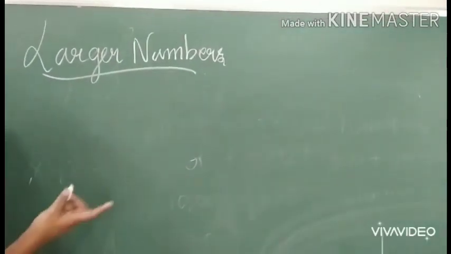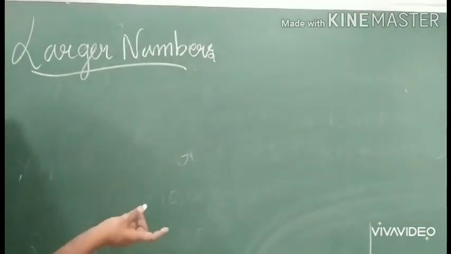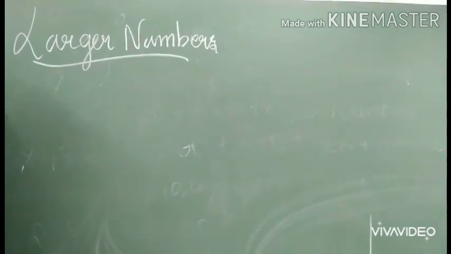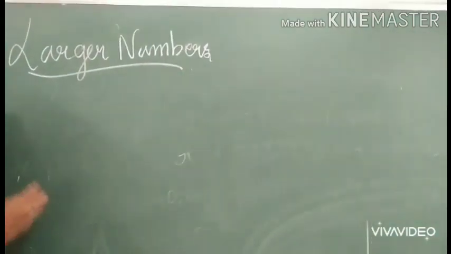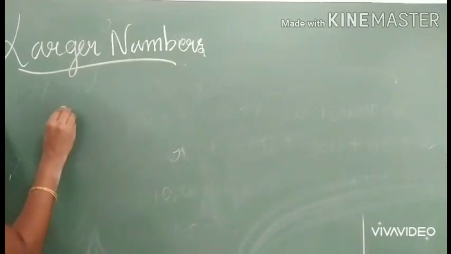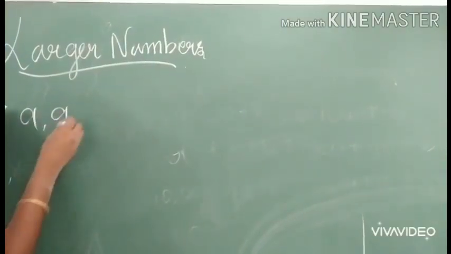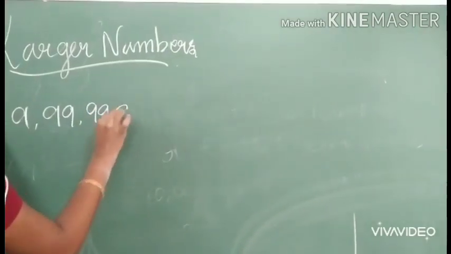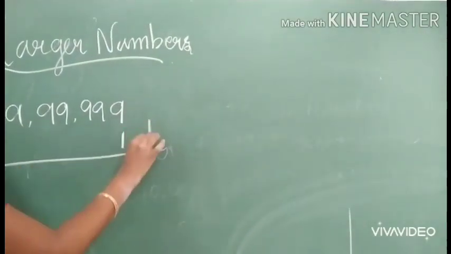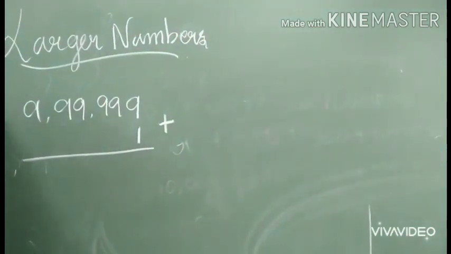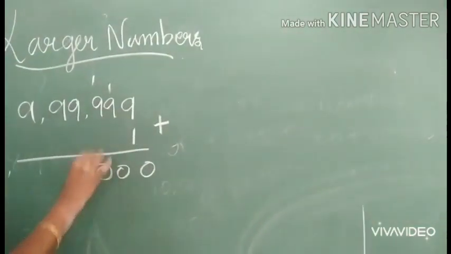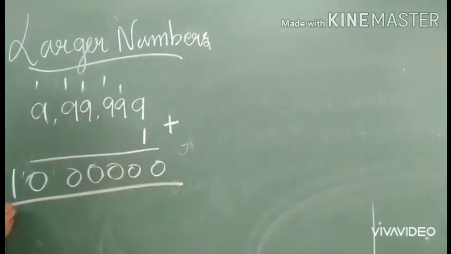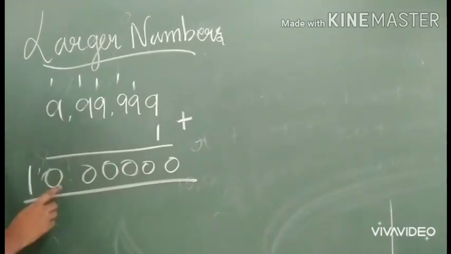So listen, children, what is the greatest 6-digit number? 9,99,999. If you add 1 to this greatest 6-digit number, you will get 10 lakhs. So it is the smallest 7-digit number.